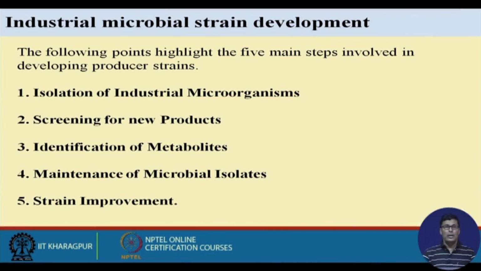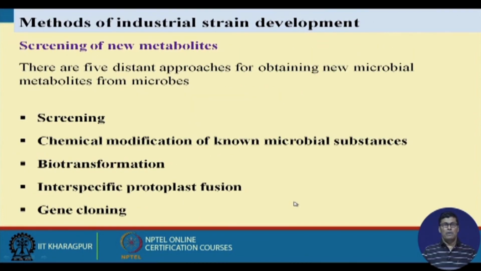We shall have to do genetic modification of the organism to give it the capability to convert pentose into ethanol. The screening for new products is very important. Then identification of metabolites is also important. Maintenance of microbial isolates and strain improvement. These are the several things that are involved with industrial strain development.